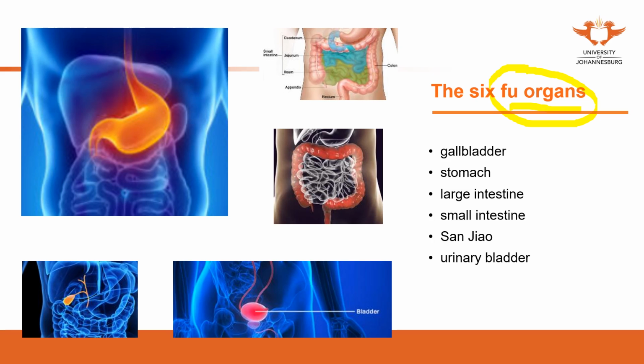So the Zang organs are more likely to be deficiency because of the storing function. Deficiency means you don't have enough. That's because of the storing function. If they don't store enough, or the storing function has been affected, they cannot store, then the Zang organs will be deficiency.